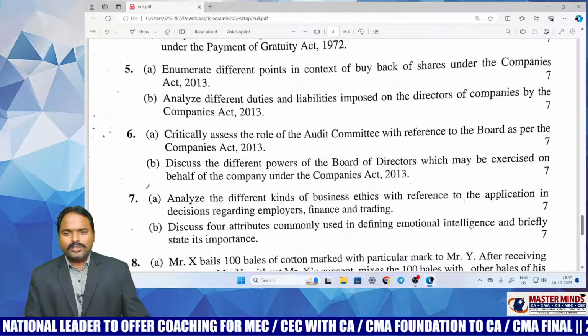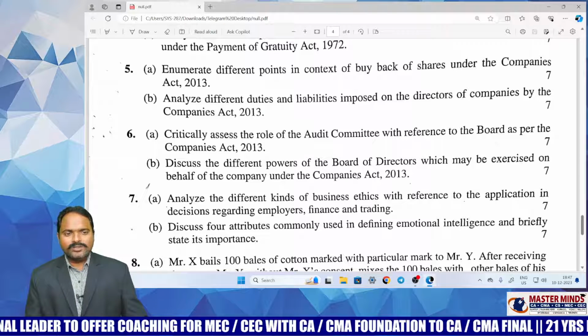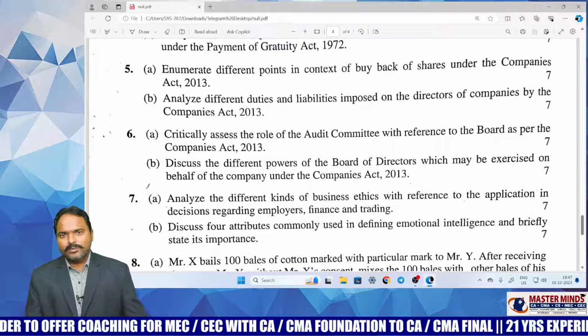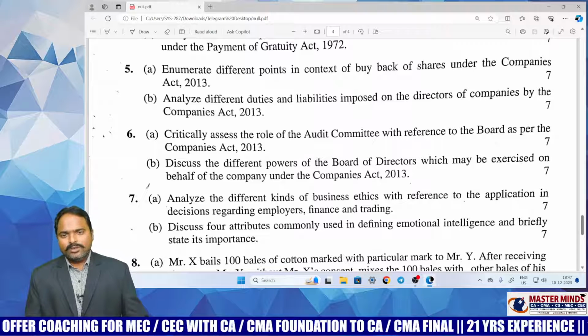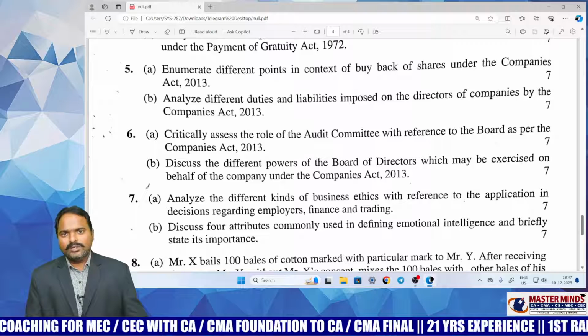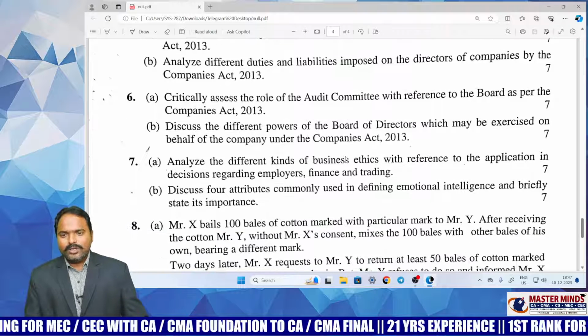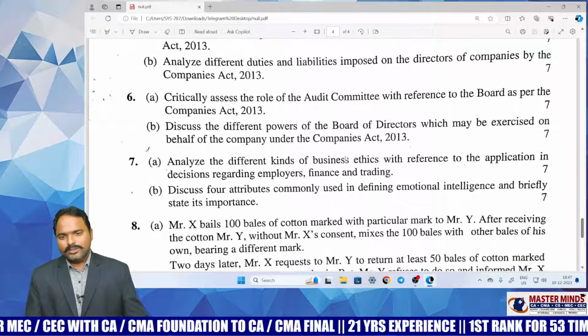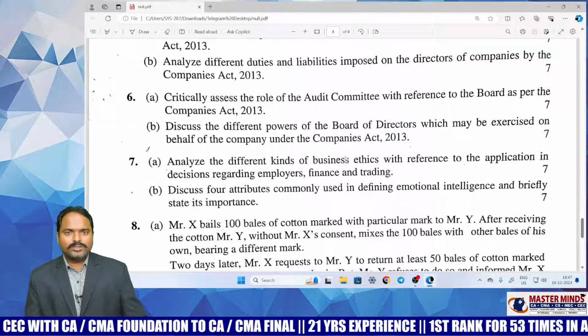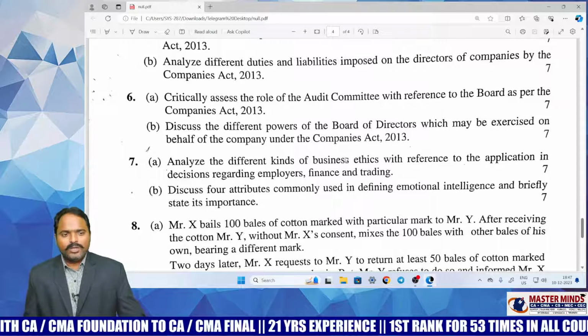Next, analyze different duties and liabilities imposed on the directors of companies. This is the first question of our Masterminds material in the directors chapter. So duties and liabilities of the directors, a straight question for 7 marks. And critically assess the role of the audit committee. In the miscellaneous chapter there is the audit committee, its role and functions, one question is there. From that they asked for 7 marks.